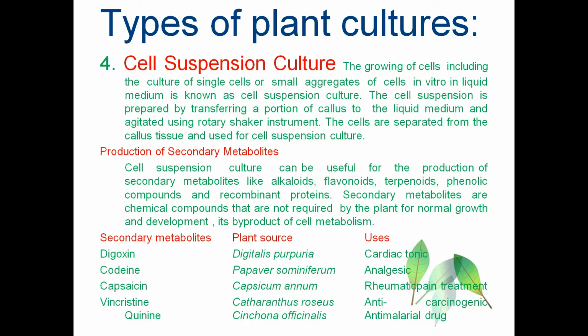Codeine is the next secondary metabolite, which is obtained from Papaver somniferum and is used as an analgesic, a painkiller. Capsaicin, the third one, is obtained from Capsicum annuum, that is Codemeleha we say. This is used for treating rheumatic pain. Then the fourth one is vincristine, which is obtained from Catharanthus roseus, that is Vinca rosea we say. This is used as an anti-carcinogenic agent to treat cancer patients.